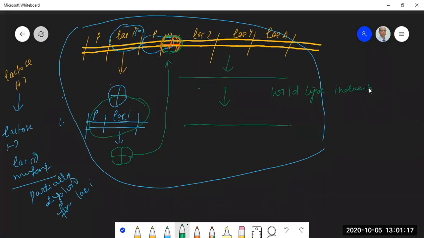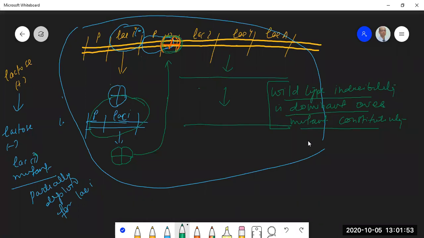inducibility is dominant over mutant constitutivity. Very important sentence. Wild type inducibility is dominant over mutant constitutivity, right? So you can concentrate on this after the lecture also, to what I am saying.